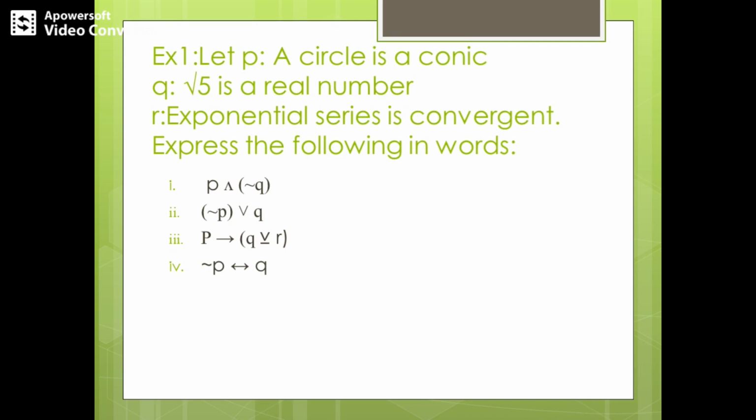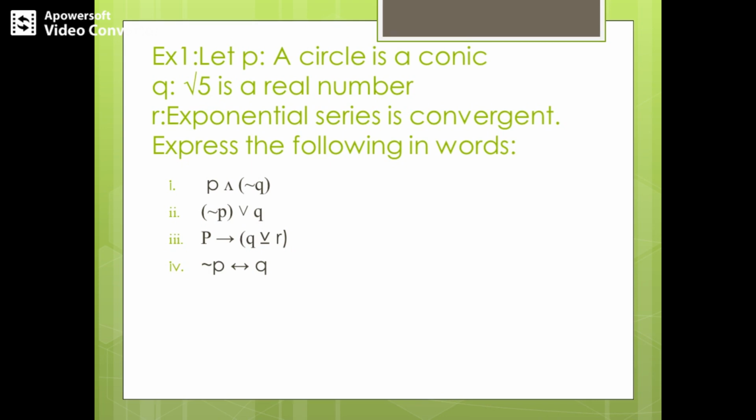So the final answer for the second sub question is: a circle is not a conic, or root 5 is a real number. Got it? I'll repeat it. A circle is not a conic, or root 5 is a real number.